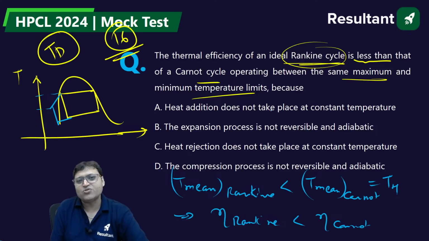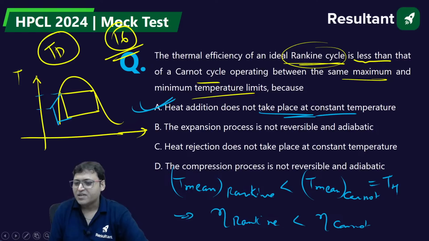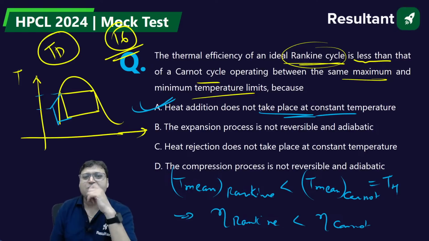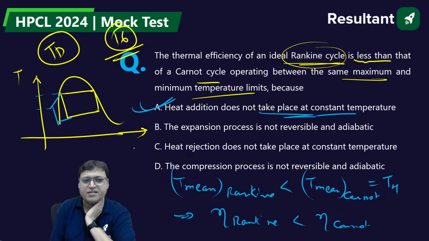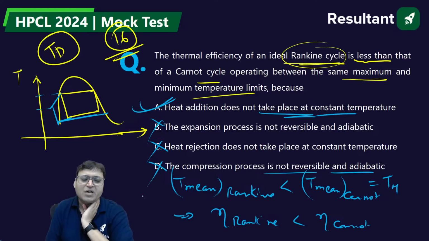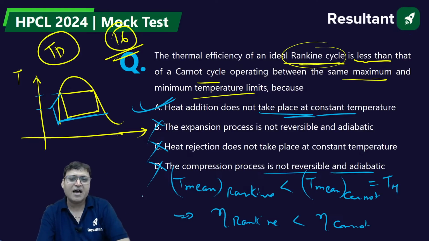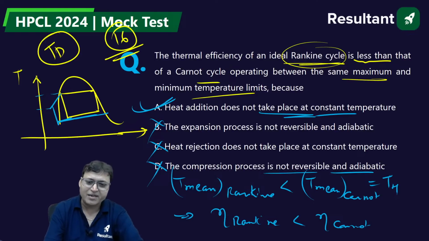Heat addition does not take place at constant temperature in Rankine cycle. That is true. The expansion process is not reversible and adiabatic? Expansion process is reversible and adiabatic. That is incorrect. Heat rejection does not take place at constant temperature? Heat rejection takes place at constant temperature. The compression process is not reversible and adiabatic? Compression and expansion are isentropic, reversible adiabatic.